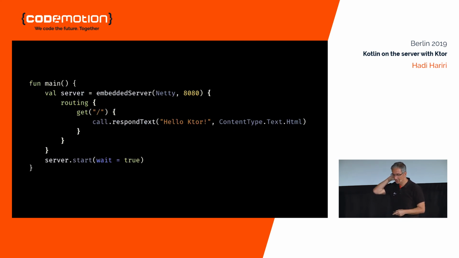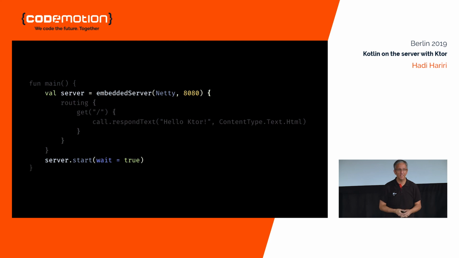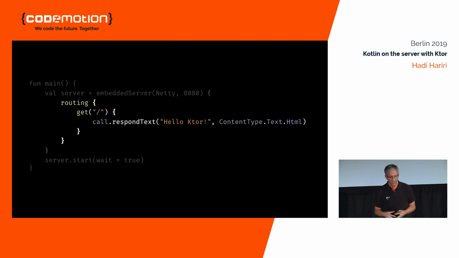If you take a look at this minimal server, I have a function, and then I have a server, which is the embedded server, and the engine that it's running on is called Netty. If you're familiar with Netty, it's basically a lower-level application library that allows you to run a whole bunch of different types of communication on it. Then it's got this thing called routing, which we'll dive into, where in this case I have a get on the home path, and then I respond with text.